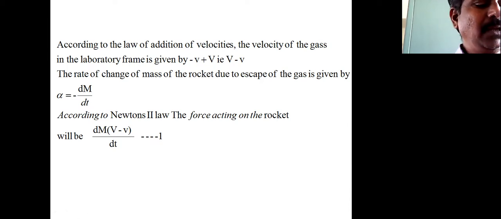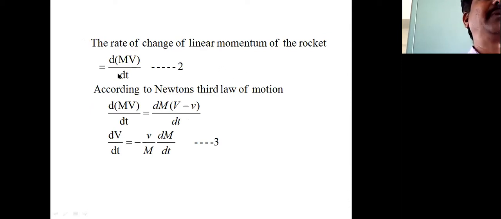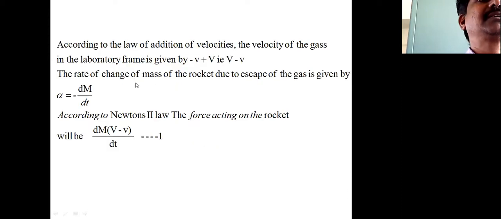Then the rate of change of linear momentum. Now you have to write the rate of change of linear momentum of the rocket.